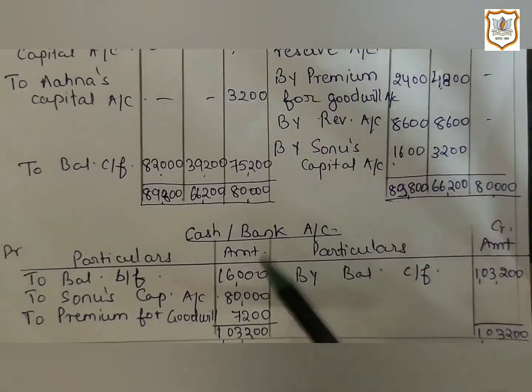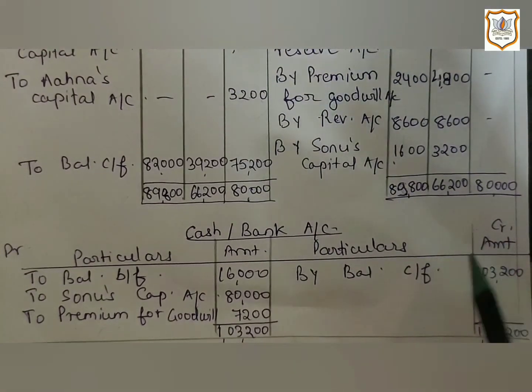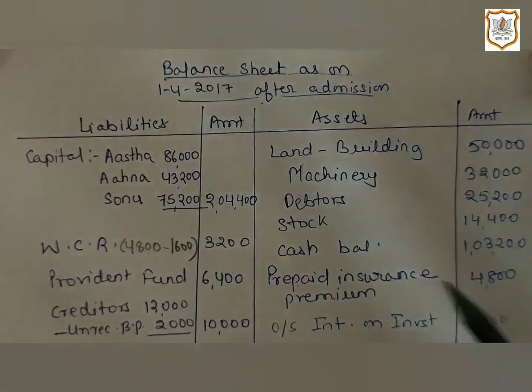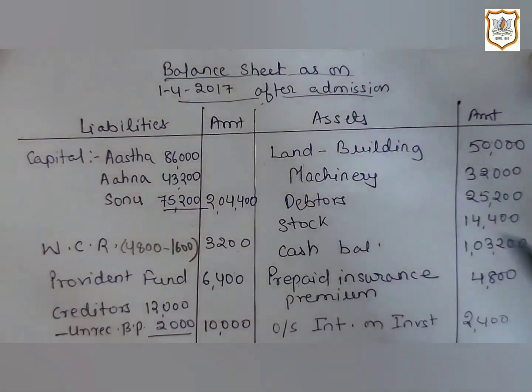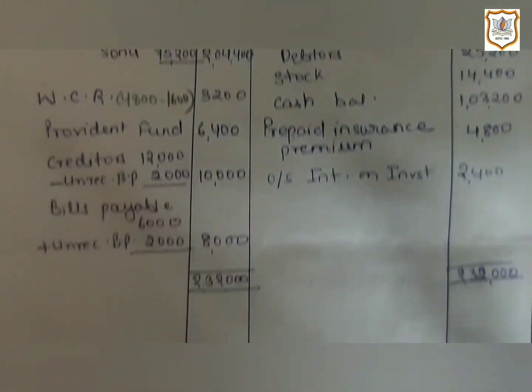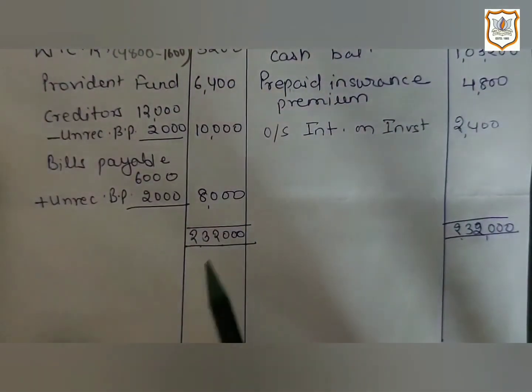Then you will have to close cash or bank account. So when you close cash or bank account, you will get closing cash balance, that is 1,03,200, which will be recorded on asset side. So here it is recorded on asset side of balance sheet 1,03,200, and in this way your balance sheet will get tallied by the amount 2,32,000.